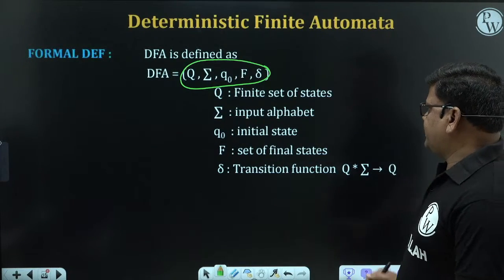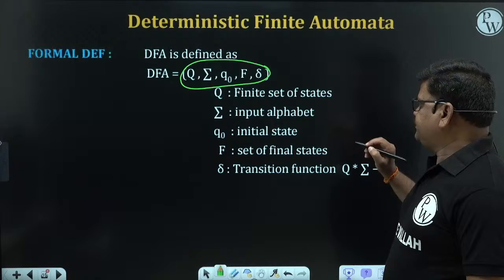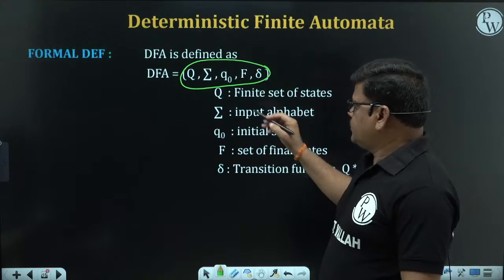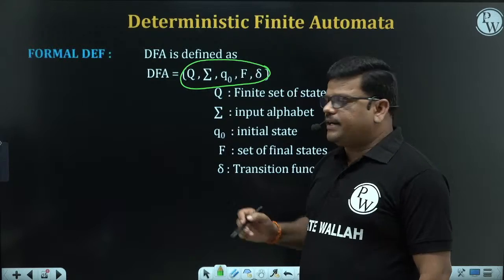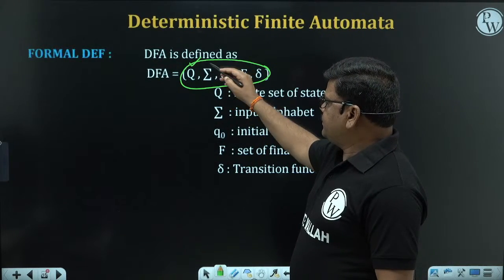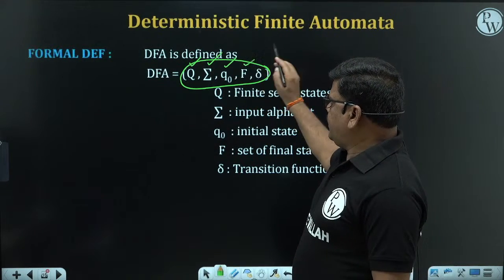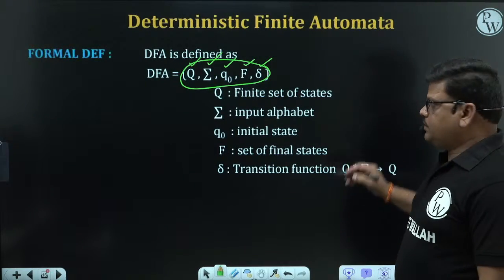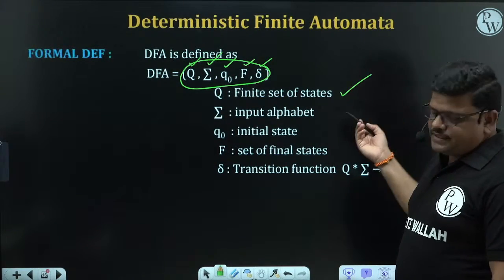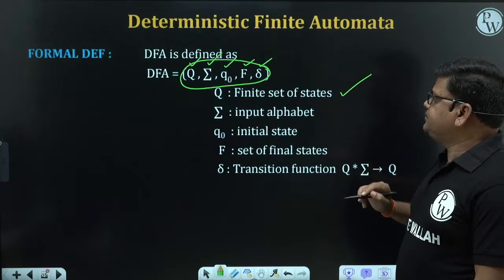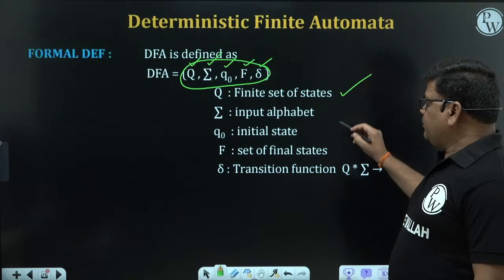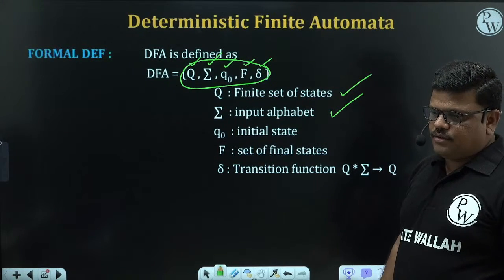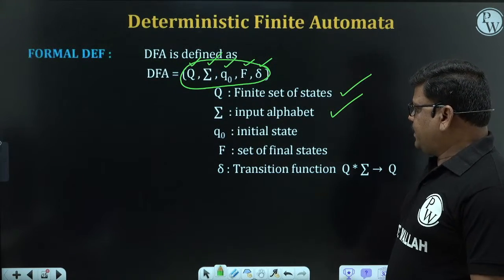So what are these 5 things? Q, sigma, Q0, F, delta. To say any automata is a DFA, these 5 things should be there: Q, sigma, Q0, F, delta. What is Q? A finite set of states, a finite number of states. Sigma is the input alphabet, a finite number of input symbols. To say DFA, a finite number of states and a finite number of input symbols.